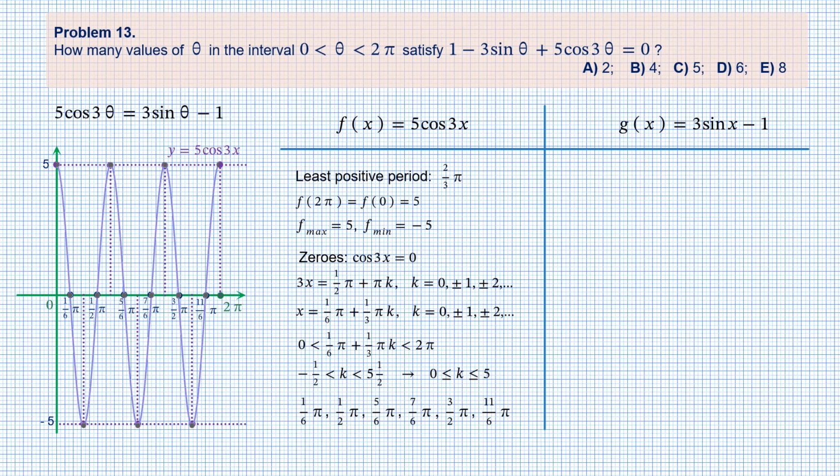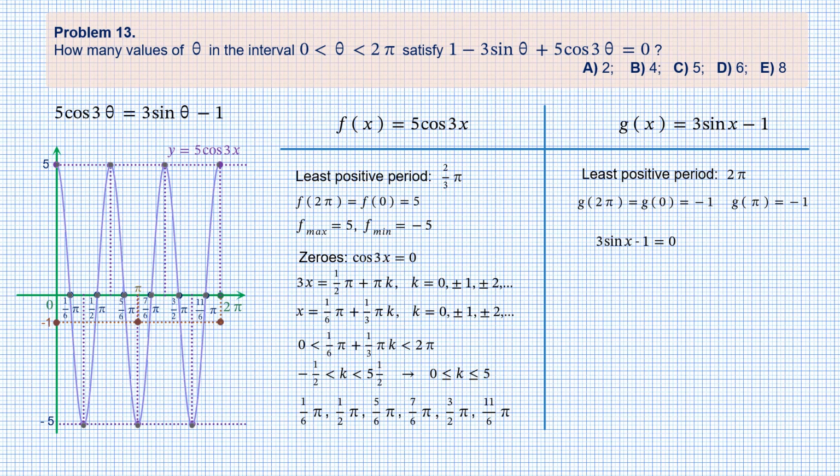No scaling along x-axis is involved, therefore the least positive period remains 2 pi. At the endpoints 0 and 2 pi, sine of x equals 0. Due to the presence of free term -1, g of 2 pi equals g of 0 equals -1. Sine of x also becomes 0 just in the middle of the interval for x equals pi, so g of pi is also -1. And we can plot these 3 points on the coordinate plane.